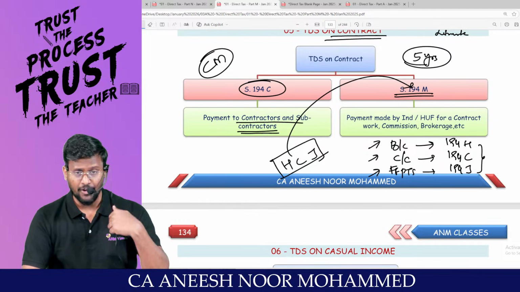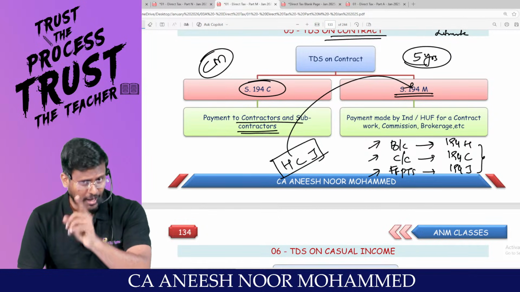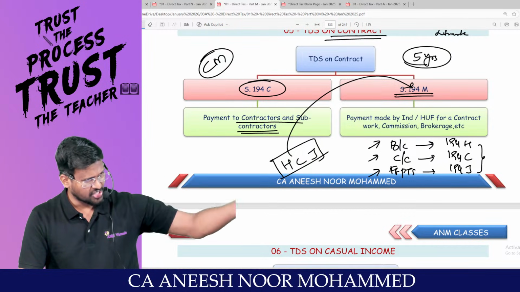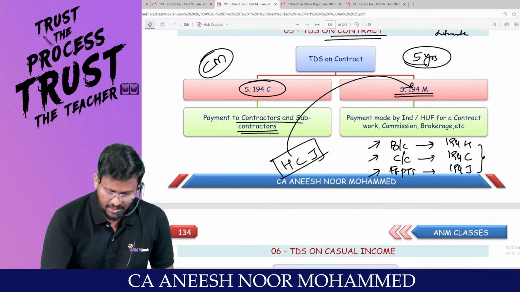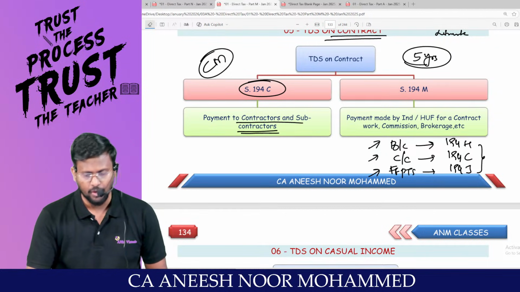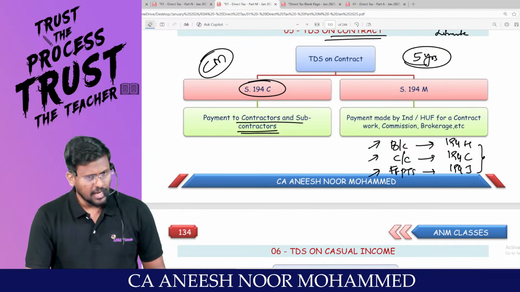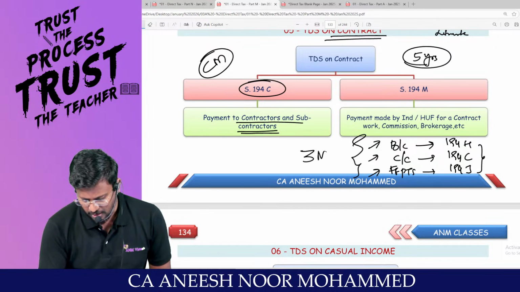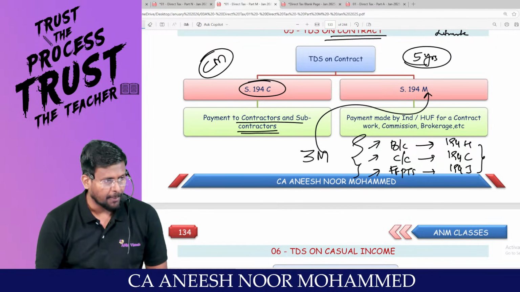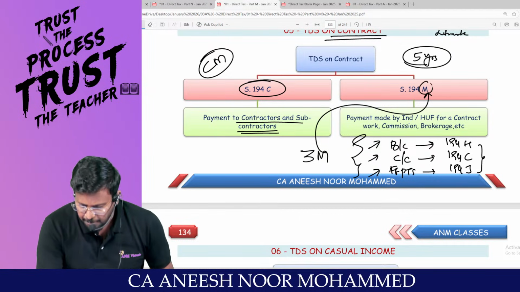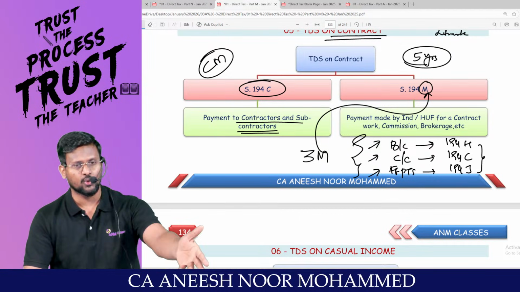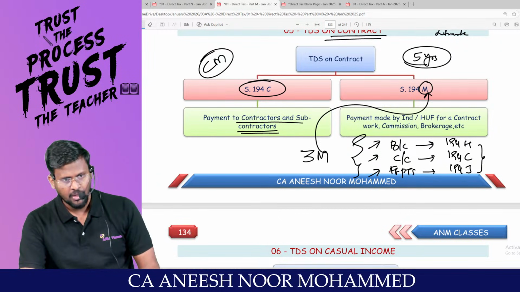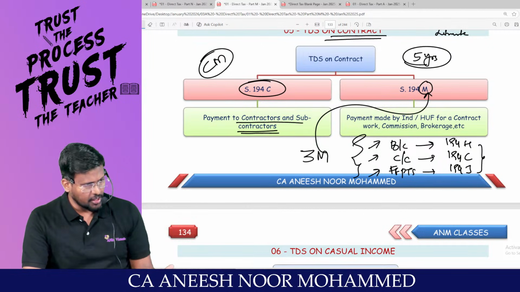It's like if I pay rent and I do not fall under 194I, then I may fall under 194IB. IB is an alternative section. The same way, 194M is an alternative section. If you don't fall in how many sections? Three sections. That is 194M. Are you all ready with me? It's a mix of three sections, so M stands for mix of three sections. What are the three sections? 194H, 194C, 194J.